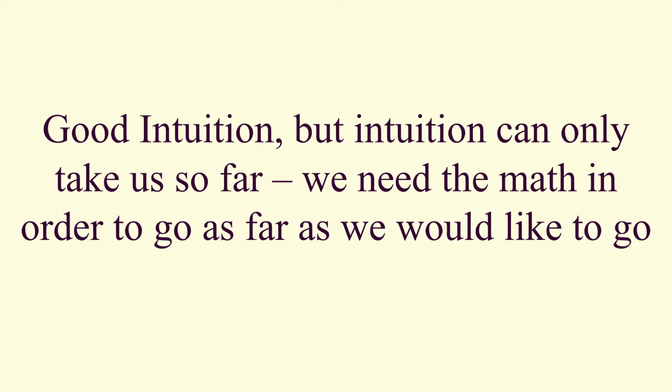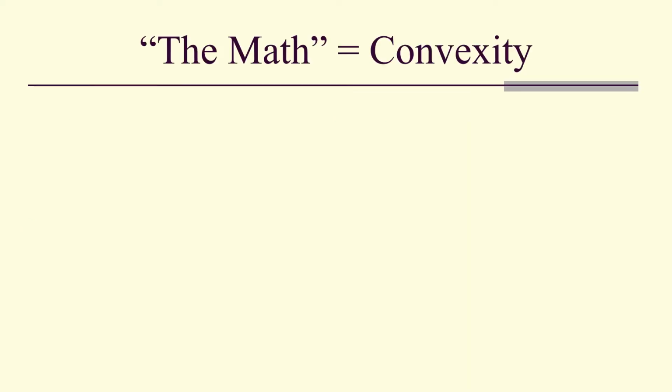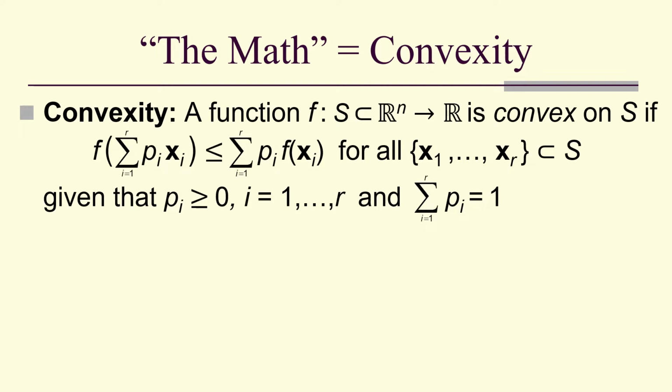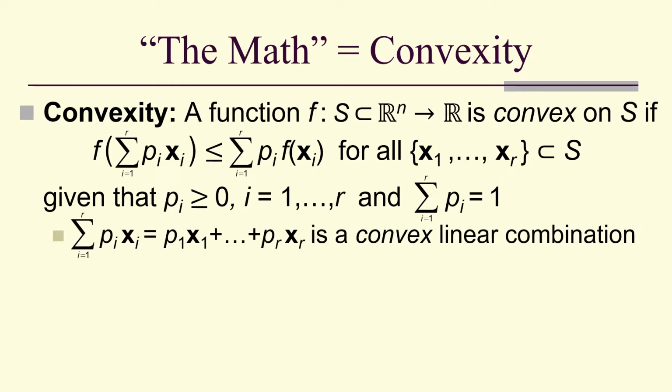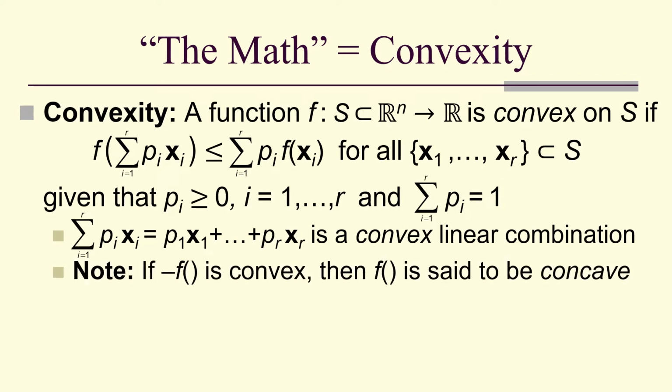Well, that's intuitively, but we can only go so far with intuition. Let's look at the math. The math is convexity. So here's our definition of a convex function from Rn to R, or a subset of Rn to R. The sum of the p sub i x sub i's equals p1 x1 up to pr xr. That's called a convex linear combination. And if you have a negative convex, then the function f itself is said to be concave.